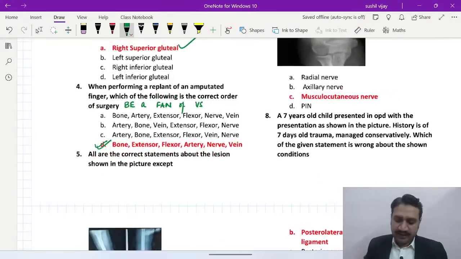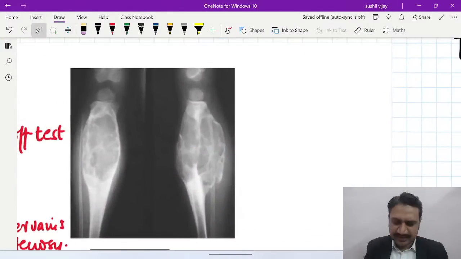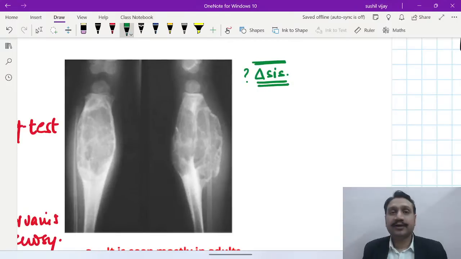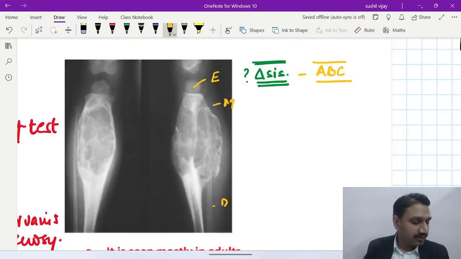Now number 5: all are correct about the lesion shown in the picture here except. Okay, this is a picture. Tell me the diagnosis for this one first. How do you make a diagnosis of this? I have always told you how to make a diagnosis. Always the first point to be seen is the location: epiphyseal, metaphyseal or diaphyseal. Which one is this? ABC. Yes, absolutely correct. Aneurysmal bone cyst.